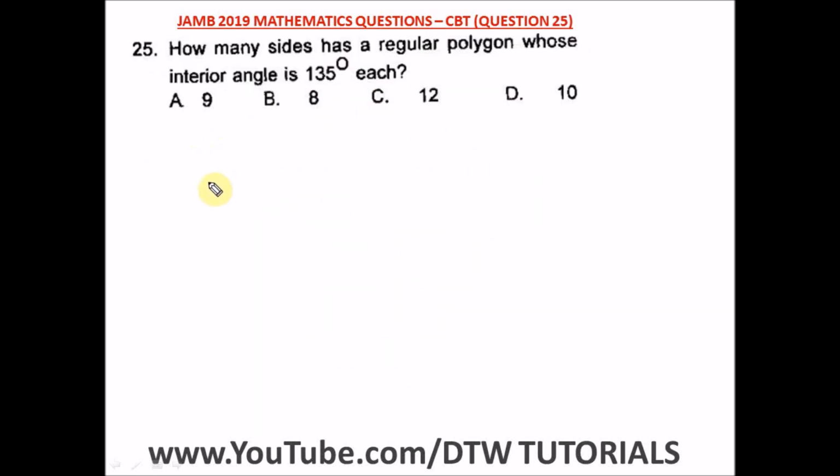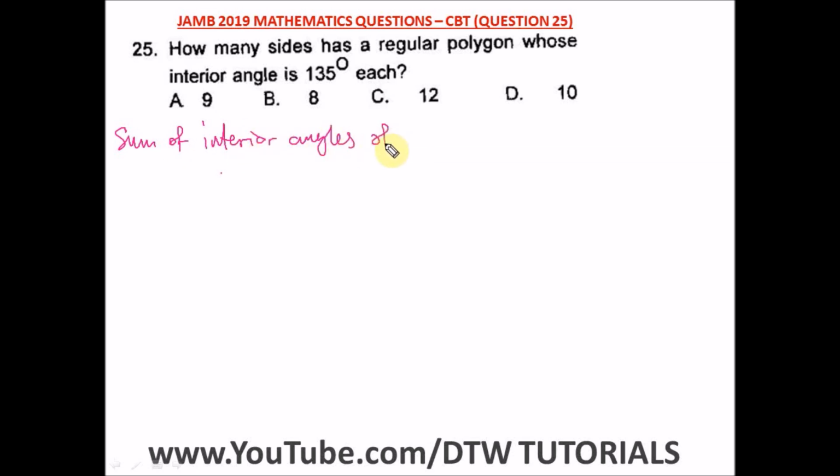Question 25 of the JAMB 2019 Mathematics Past Question, that's your UTME CBT exam. It says, how many sides has a regular polygon whose interior angle is 135 degrees each? Remember this is a polygon and we're talking of interior angle here. Remember the sum of the interior angles. Should I write this down? Let me write sum of interior